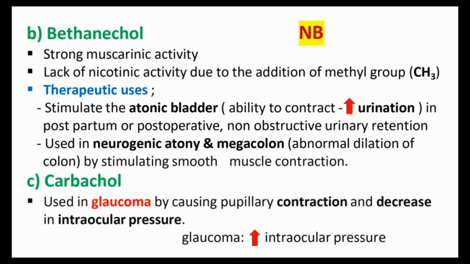So that's why we are using carbachol in glaucoma. What is the function of carbachol? It decreases the intraocular pressure, because pupillary contraction is happening there. That's why it's used, to decrease the intraocular pressure. This is the main use of carbachol.